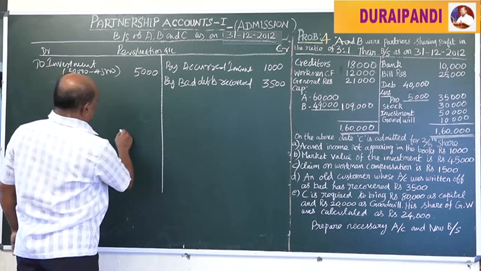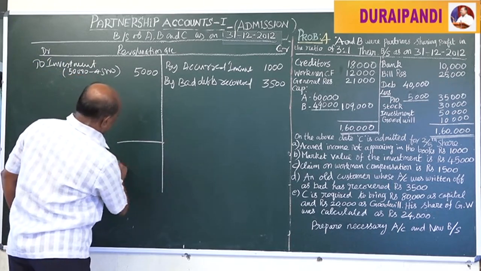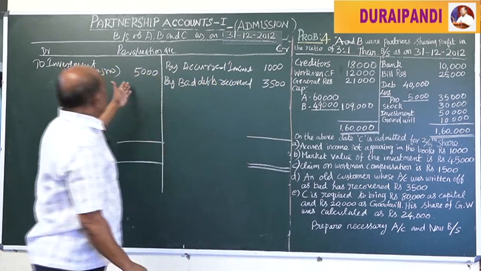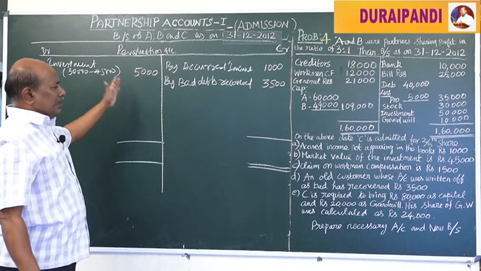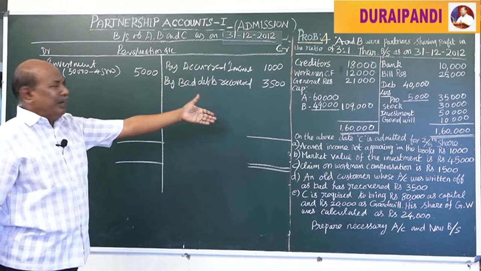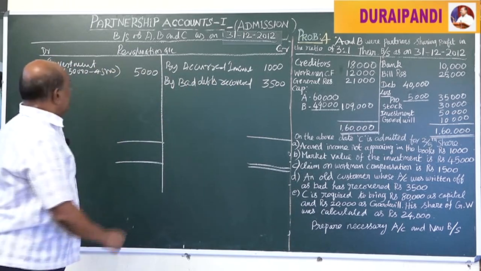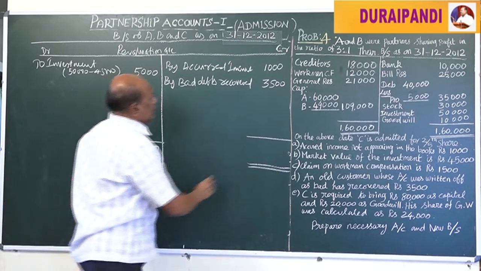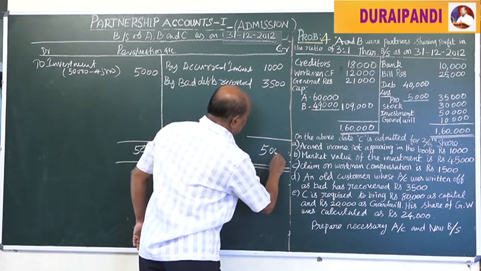Now we are going to close the revaluation account. Here there is a loss, as expenses exceed income. Now we put the total of expenses or loss side, 5,000. Here also 5,000.